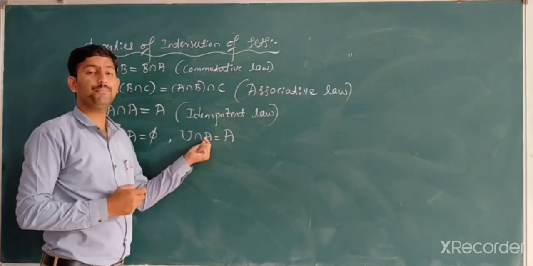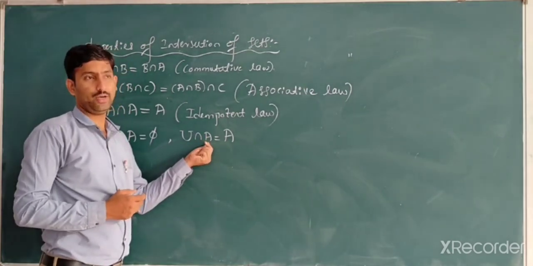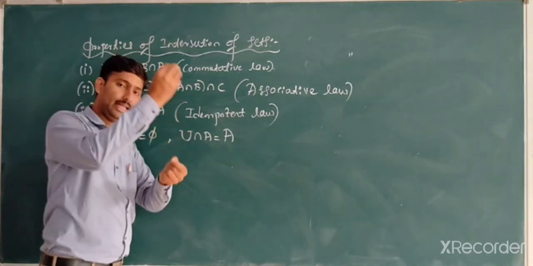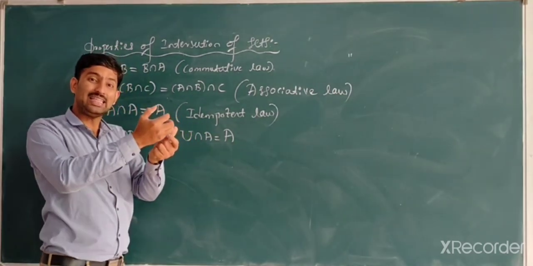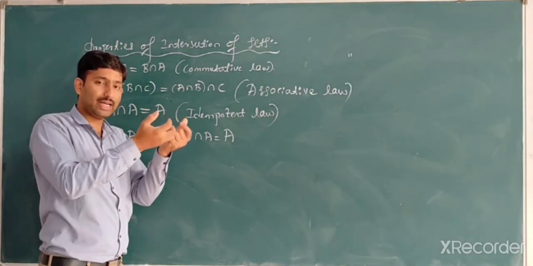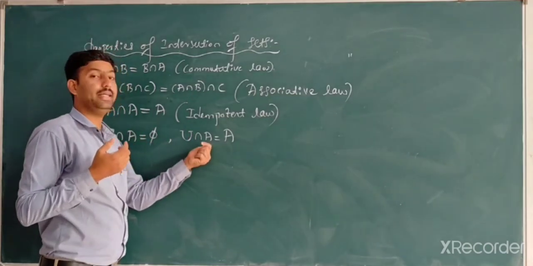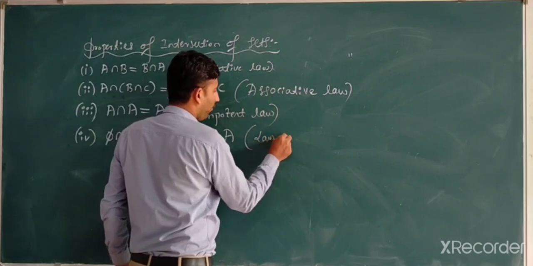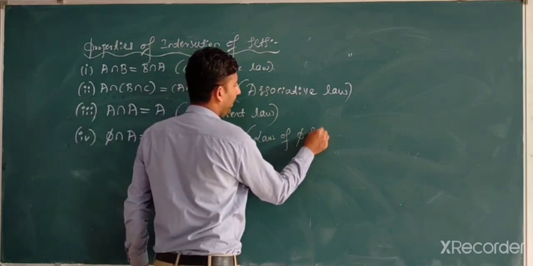Then which one is the common? A is common. Correct? Because U is the bigger, A is smaller, A is contained in U. Therefore, in intersection you have to collect the common, that is nothing but A. Therefore, this is the law of empty set and U.